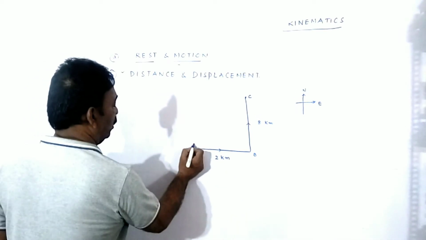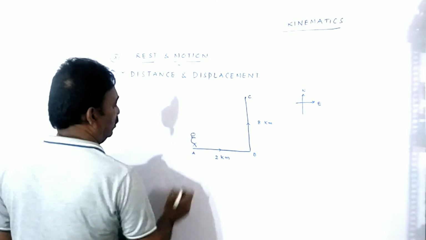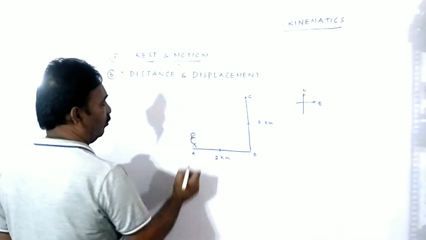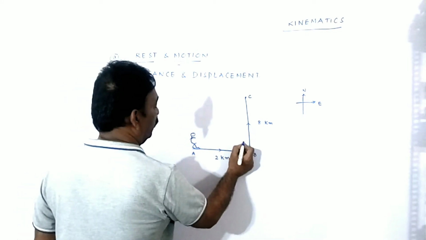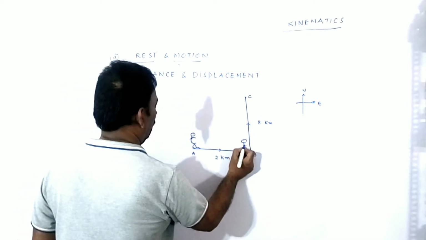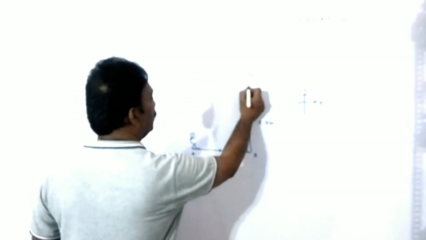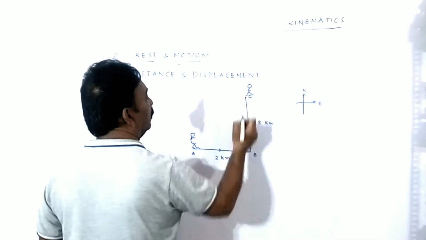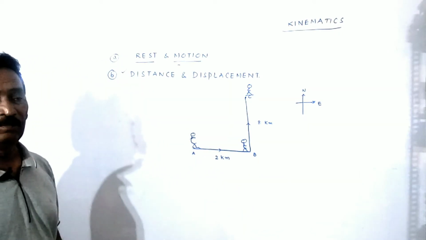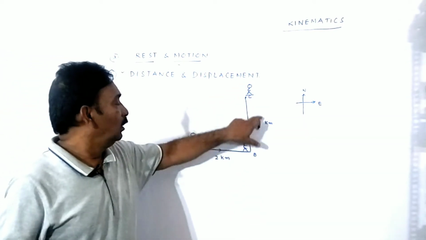Here the person is moving. He traveled in this way and came to this point. Then after he reached this position, if you measure the length of this path, it is the distance.